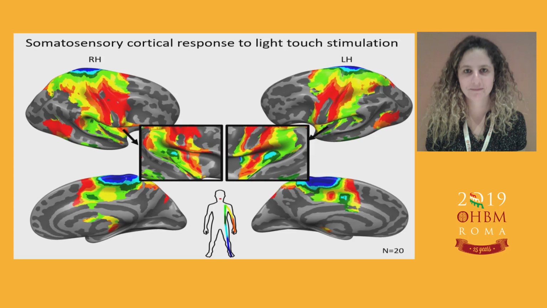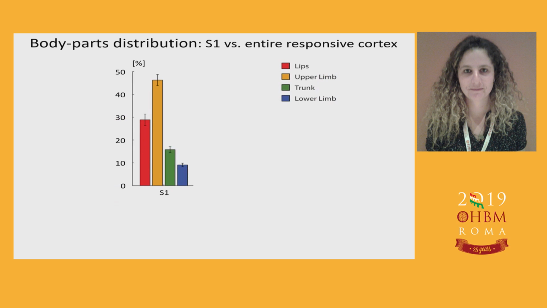The response map in the left hemisphere corresponding to right body stimulation was found comparable to the one of the right hemisphere. And looking at these maps, we wanted to ask whether this spatial distribution and grotesque creature in S1 is also the one that we expect to find in the entire representation. So first of all, we managed to verify our approach by reproducing Penfield's original finding, showing in S1 large representation of the upper limb and the lips, and small representation of the trunk and the leg.